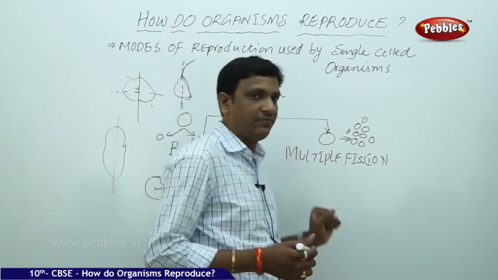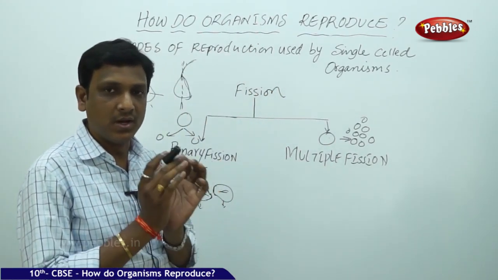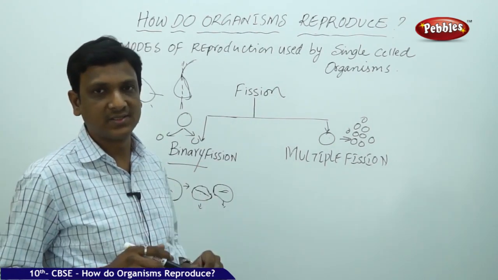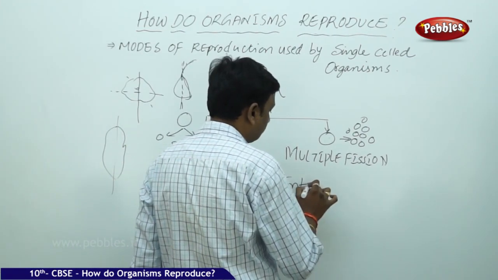Whereas in multiple fission, one organism is divided into a number of organisms. One parent cell divides into a number of daughter cells. Here we take the example Entamoeba histolytica, Entamoeba.